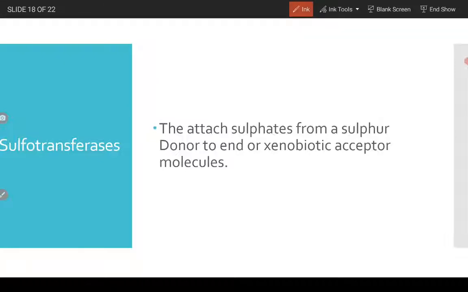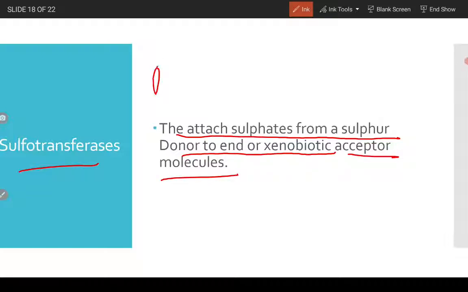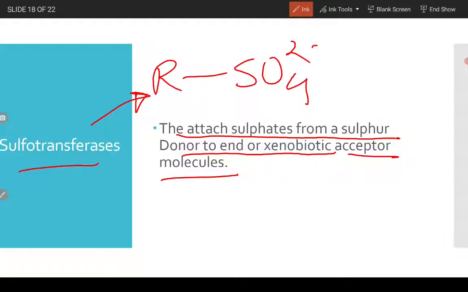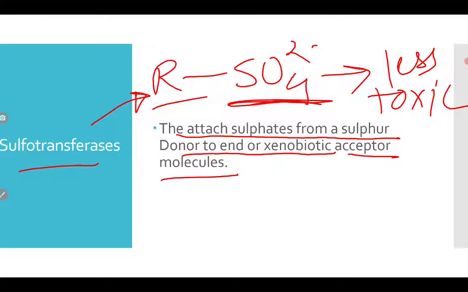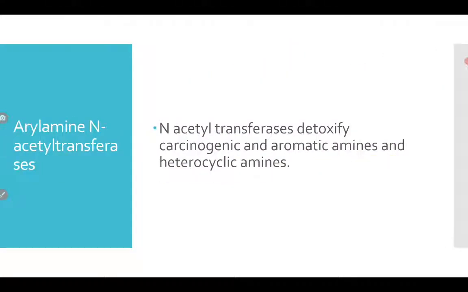Sulfotransferases. What do sulfotransferases do? They attach sulfates from a sulfur donor to endobiotic or xenobiotic acceptor molecules. If this is a toxic material or xenobiotic acceptor, these enzymes attach a sulfate, SO4 2 minus, right, sulfate. They will attach a sulfate to this toxic material to make it less toxic and more water soluble, because sulfates are water soluble.